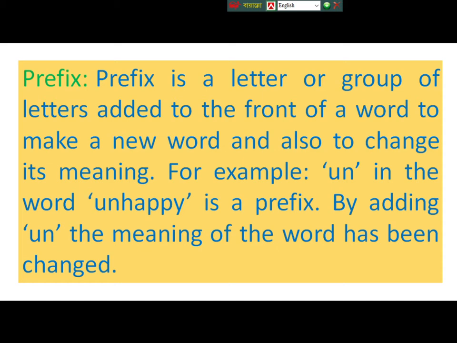For example, un in the word unhappy is a prefix. By adding un, the meaning of the word has been changed. Here un is a prefix.